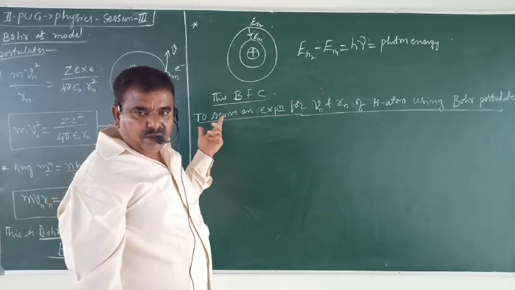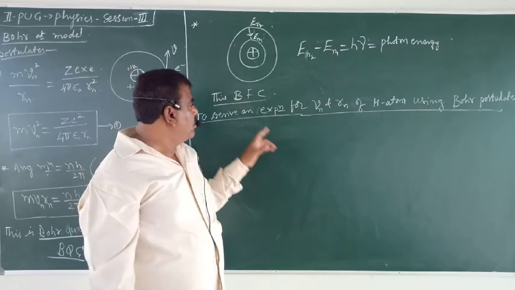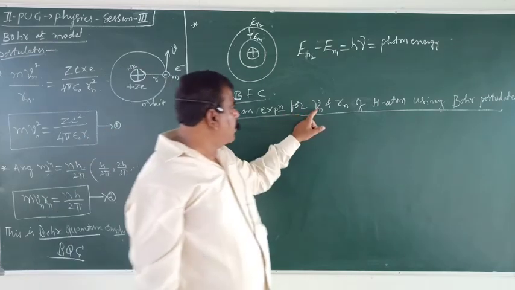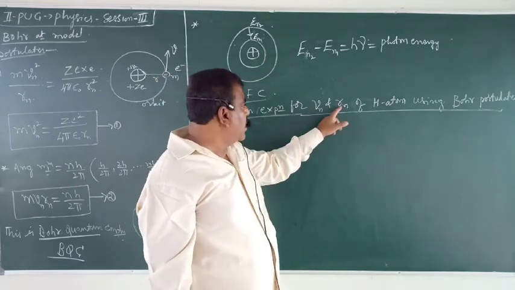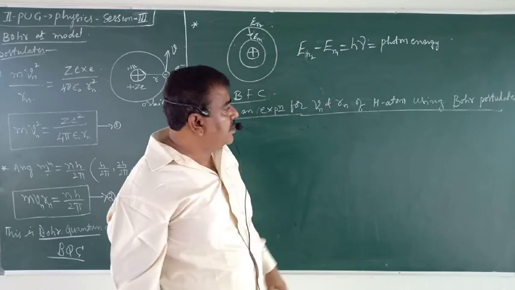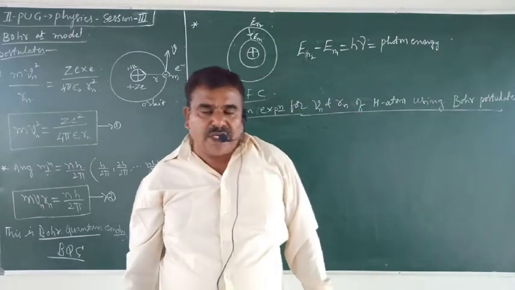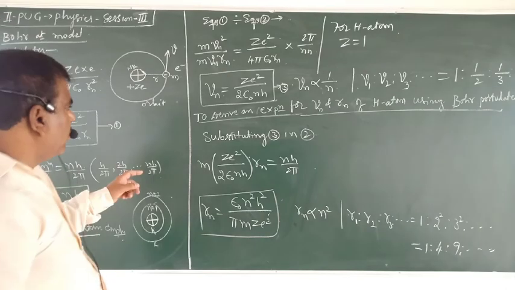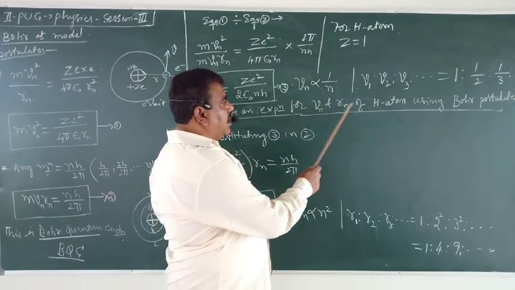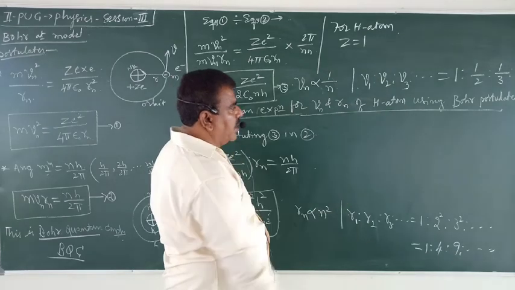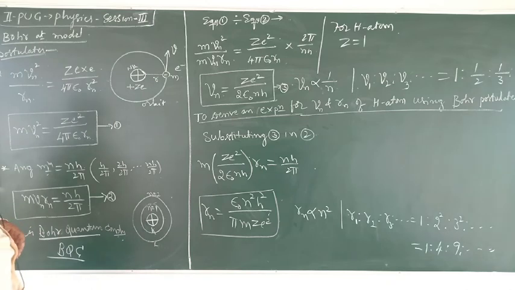Now we shall derive an expression for the velocity of the electron in the permitted orbits and the radius of the permitted orbits of hydrogen atom using Bohr postulates. Okay.